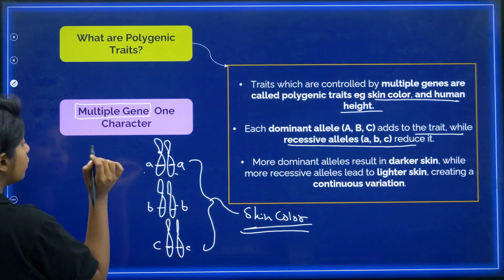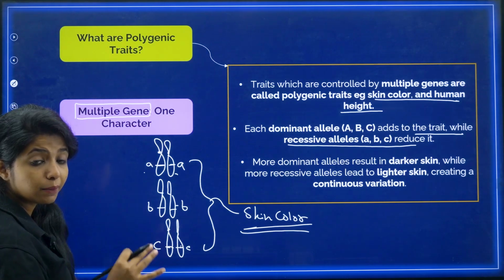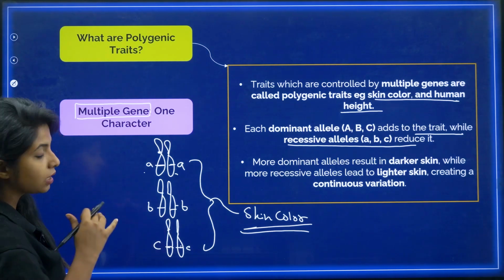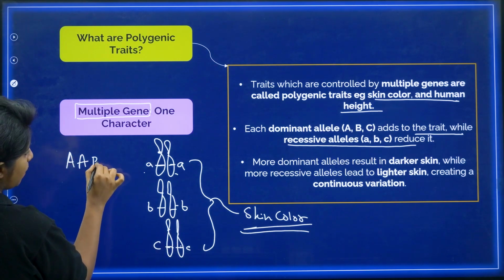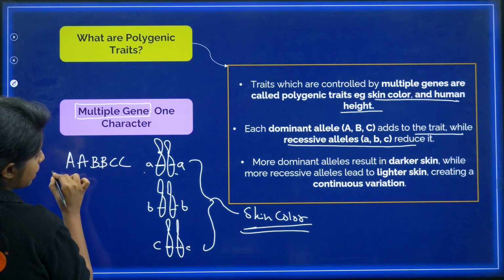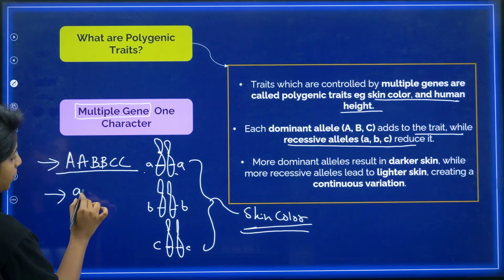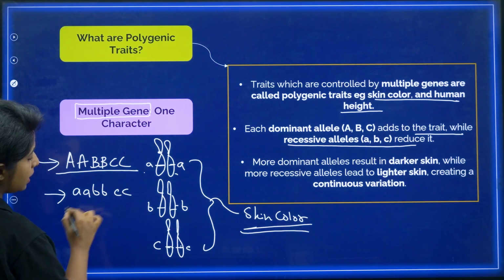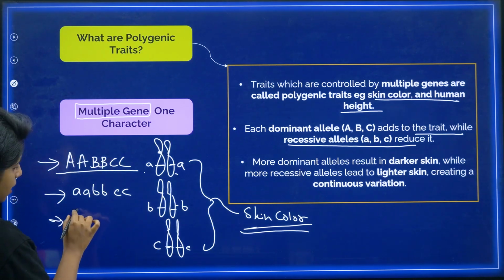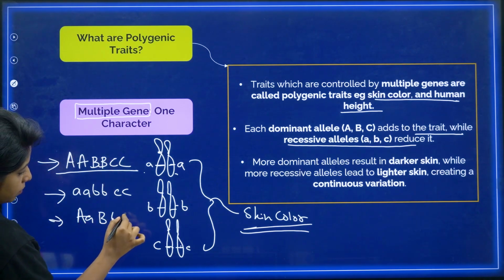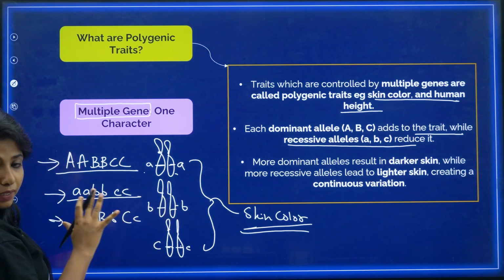It is written like this. You will be asked which genotype among them will have the darkest skin color. The darkest skin color combination would be like this: capital A, capital A, capital B, capital B, capital C, capital C. This is a genotype. And what about the lightest one? The lightest one will be small a, small a, small b, small b, small c, small c. We have different options, right? So always choose for the lightest one, all of them will be recessive.